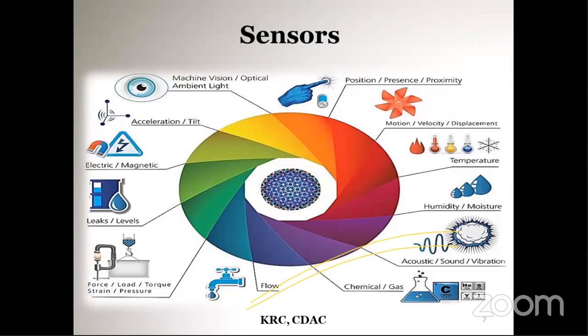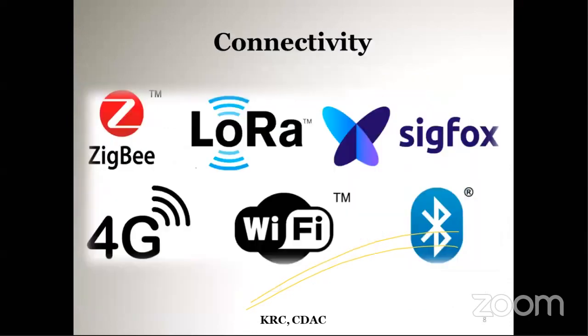Okay. So the data from the sensors is collected and given to the cloud. And how is that data transmitted? In that case, we are using so many connectivity technologies. The commonly used connectivity technologies are ZigBee, LoRa, Sigfox, 4G, 5G, Wi-Fi, Bluetooth. So all these are the commonly used connectivity technologies in IoT.